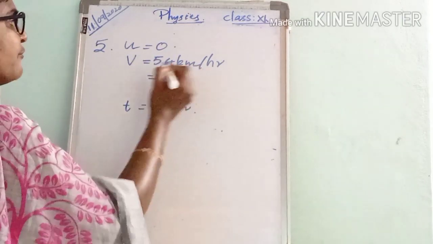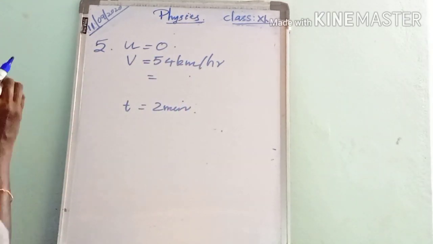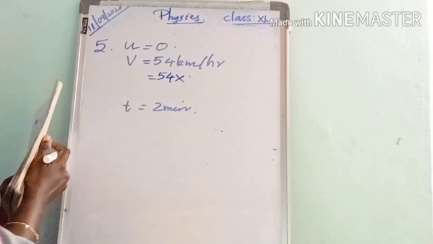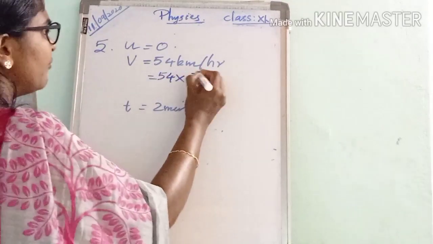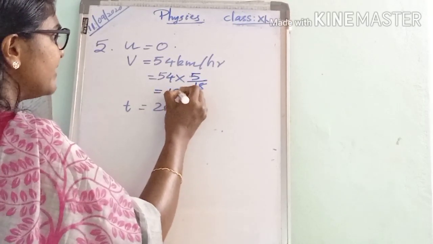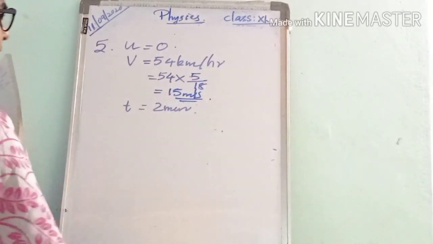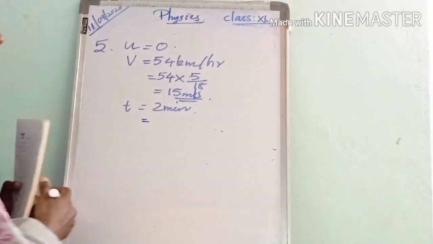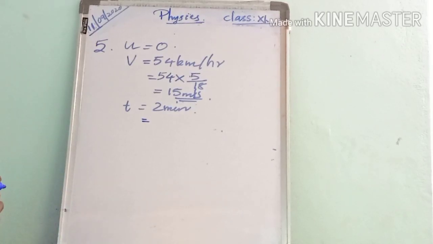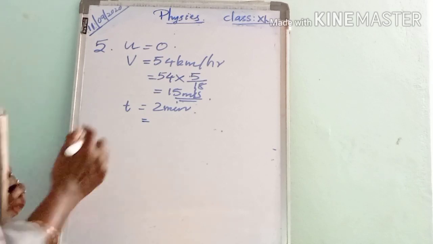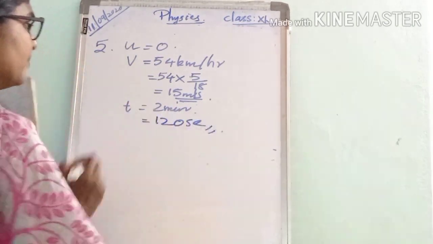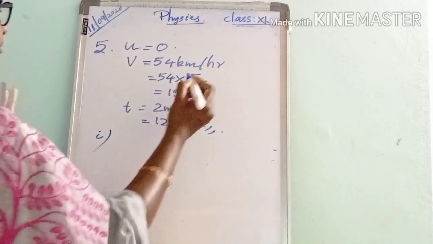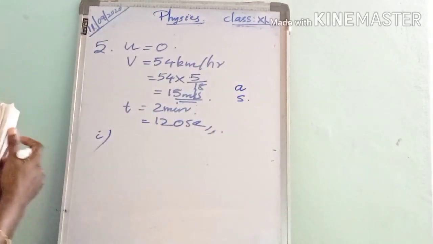Okay, here the velocity is 54 km per hour. Here we have to convert this kilometer per hour into meter per second. All of you know how we can convert kilometer per hour into meter per second, by multiplying by 5 by 18. So we get 15 meters per second. That is the velocity. And here the time is given as 2 minutes. That also we have to convert into seconds. 1 minute corresponds to how many seconds? 60 seconds. So 2 minutes corresponds to 120 seconds. Next we have to find the acceleration and the distance traveled s.